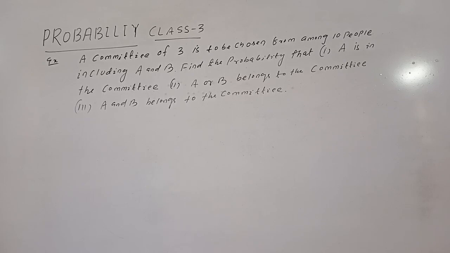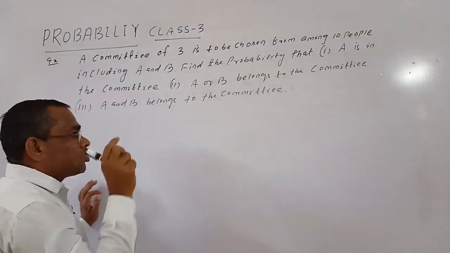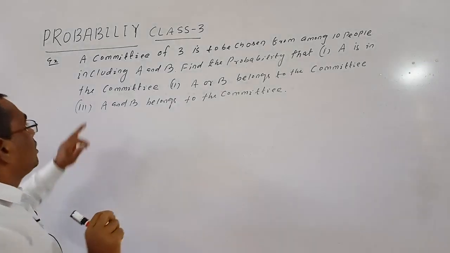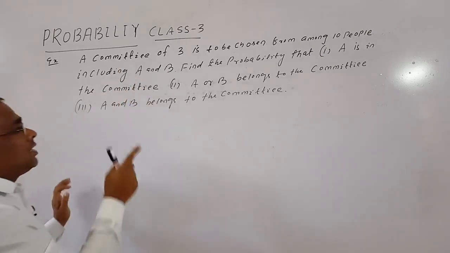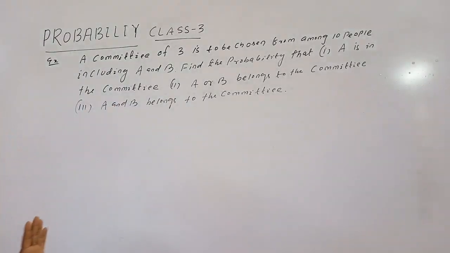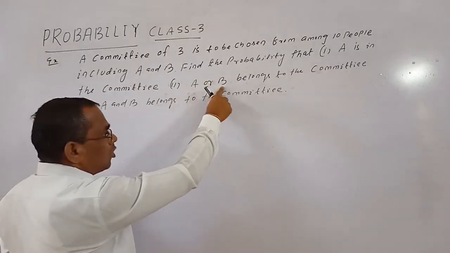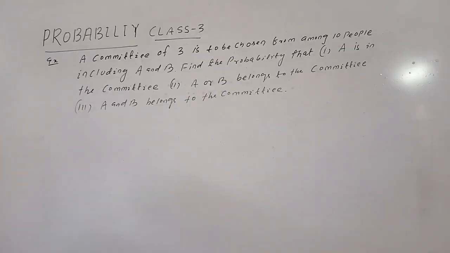Okay, a committee of 3 is to be chosen from among 10 people, including A and B. So in those 10 people, one is A, the other is B. Find the probability that: number 1, A is in the committee; number 2, A or B belongs to the committee; number 3, A and B both belong to the committee.